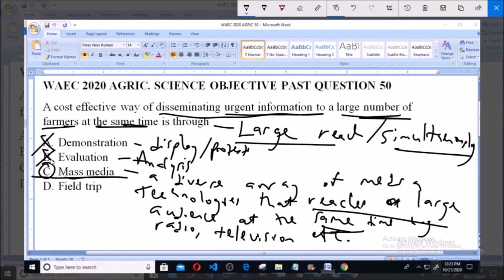And last option D says field trip. Field trip just refers to a trip to a particular location, usually for educational purposes. So option D is not correct. So option C, as I've already established, is the answer.